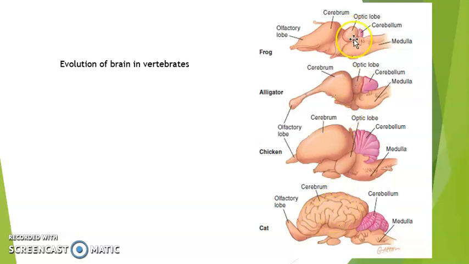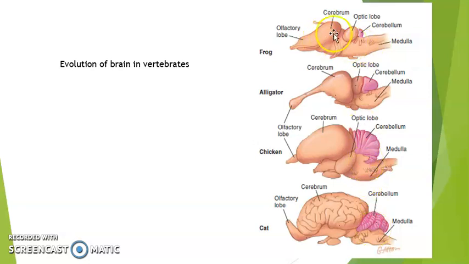Then the optic lobe, as you can see, is there. Its location is changed, but it is there in its place as required. And olfactory lobes are developing in various ways, mostly slightly different in different organisms depending upon their requirements. Then the cerebellum goes from simple to complex to more complex, and the same is true for the other parts.